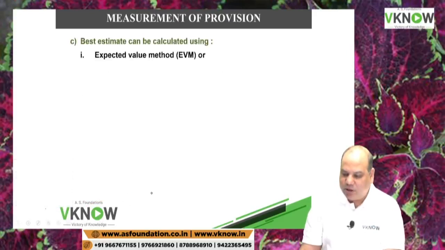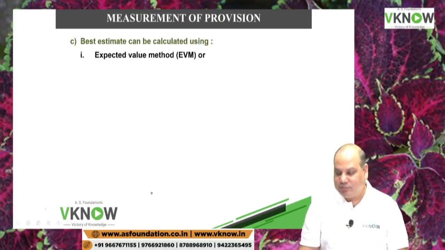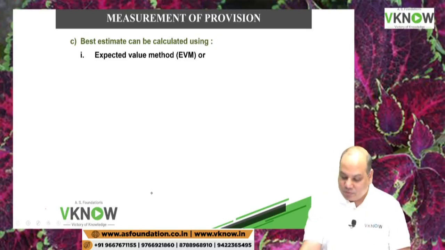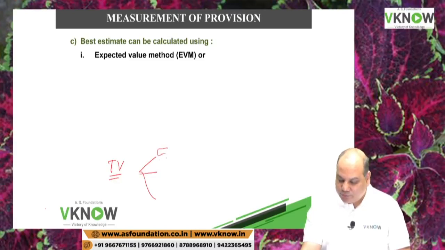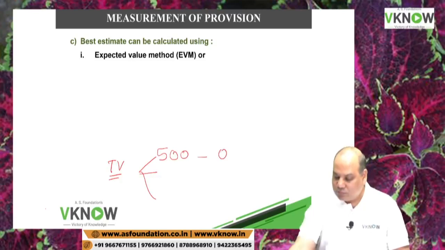Best estimate can be calculated using expected value method. Have you heard this word expected value in your mathematics? If I sell TV and I give a warranty, I believe that out of 5,000 TVs sold, in 500 there will be zero defect. So my cost will be zero.